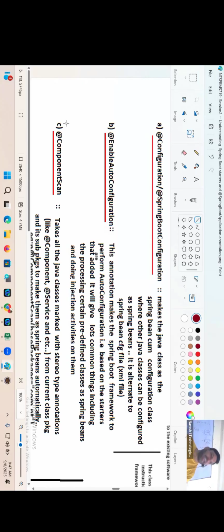Automatically all packages will be scanned. There is no need of me mentioning the package name separately. That's intelligent thought.